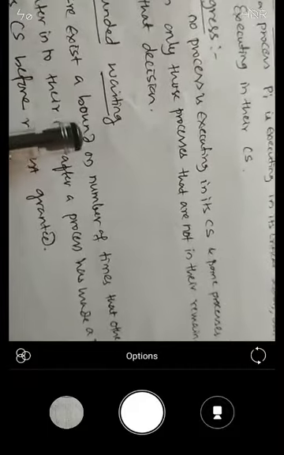The third one is bounded waiting. If no process is executing in its critical section and some processes wish to enter the critical section, only those processes that are not in the remainder section should be taken into account, followed finally by bounded waiting. For bounded waiting, there exists a bound on the number of times other processes are allowed to enter their critical sections after a process has made a request. The name itself says bounded: there is a limit on the waiting of any particular process when it makes a request to enter the critical section.